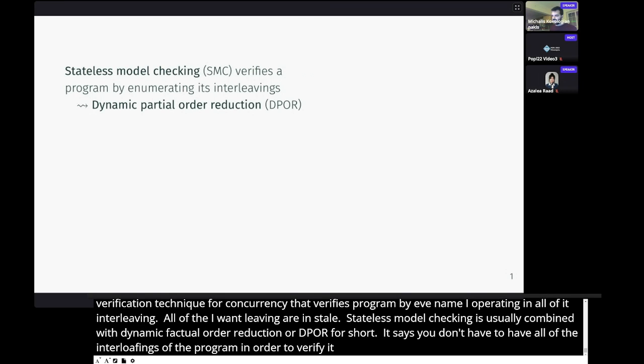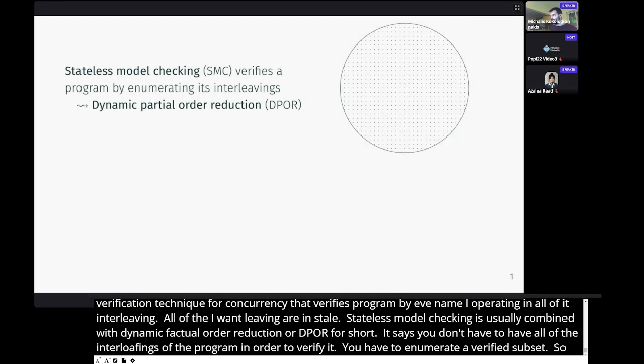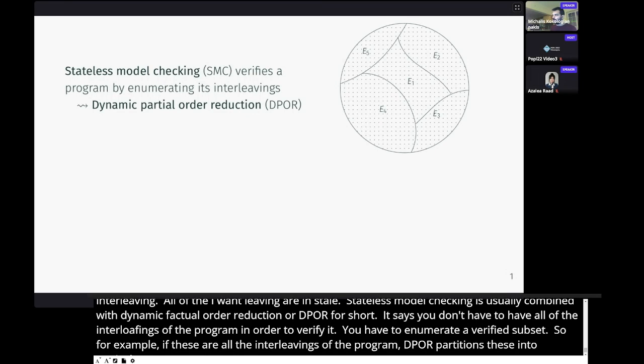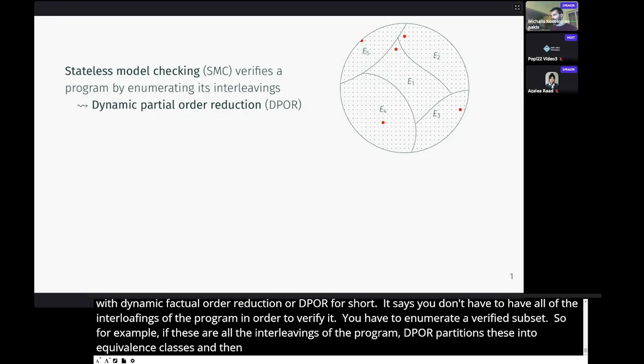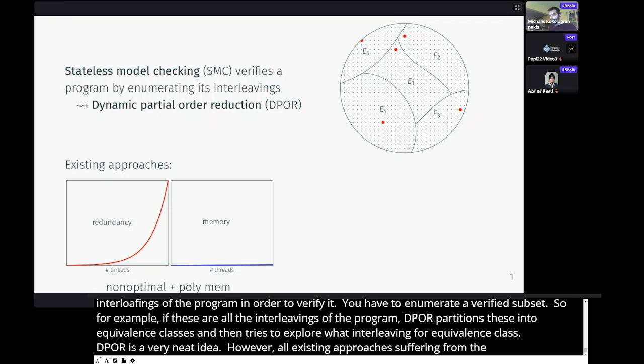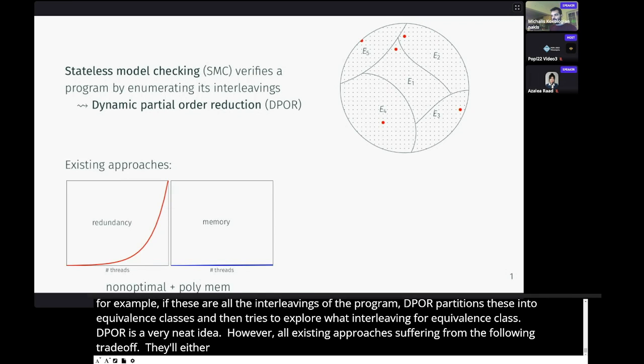So for example, if these are all the interleavings of the program, DPOR partitions these into equivalence classes and then tries to explore one interleaving per equivalence class. Now, DPOR is a very neat idea. However, all existing approaches suffer from the following trade-off. They'll either explore an exponential number of redundant executions while maintaining polynomial memory consumption.